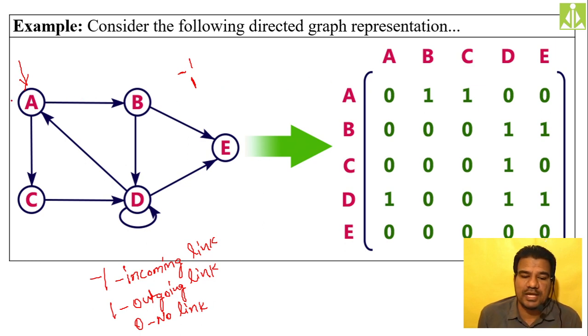So first we see A to A. A to A, there is no link, so it will be 0. Then A to B, it is an outgoing link, so we have to put 1. So that I did over here. A to C also, there is an outgoing link, so we have to put 1 there also. Then A to D, there is no link. Yeah, there is a link, isn't it? There is an incoming link, so this should be -1. Here it is a mistake, it seems. A to D, we have a link.